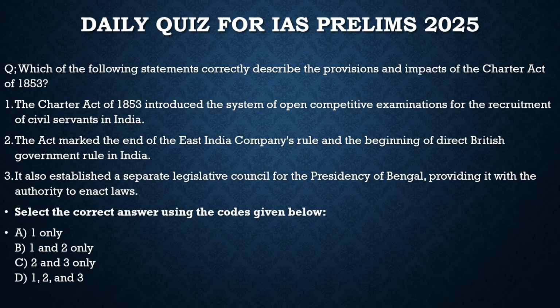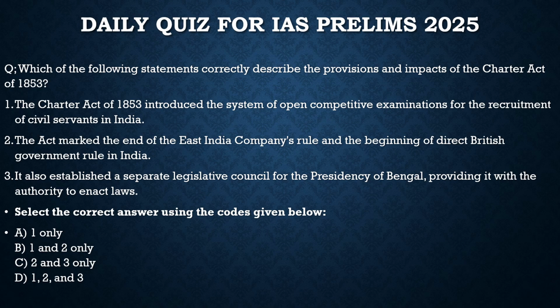It extended the East India Company's rule, but it did not give the time frame for that. The end of the East India Company's rule was done by the Government of India Act of 1858. It was ended by that, not by the Charter Act of 1853. The Charter Act of 1853 extended the rule of the East India Company without giving the time frame.